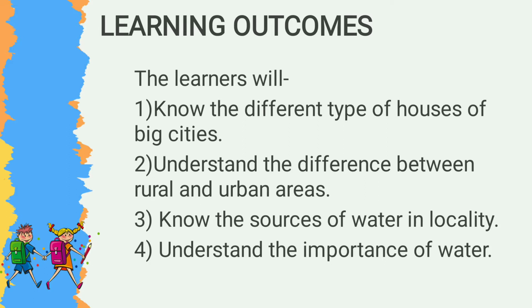Learning outcomes of this chapter are: the learners will know the different types of houses of big cities. They will understand the difference between rural and urban areas. They will know the sources of water in the locality. They will understand the importance of water.